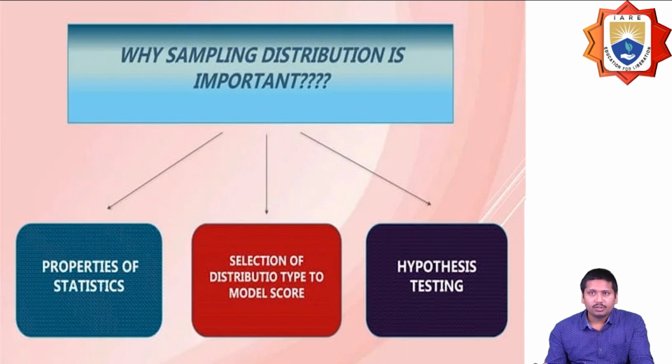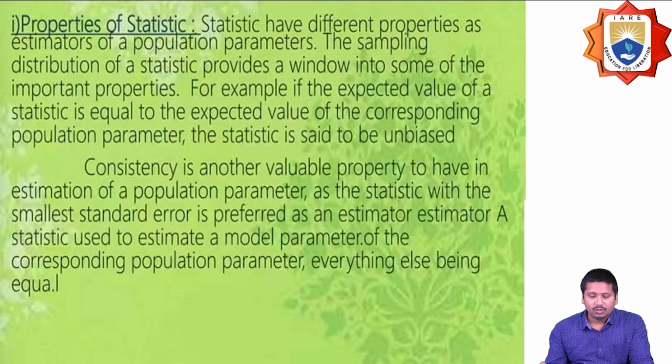So why is this sampling distribution important here? Mainly because of the properties of statistics, the selection of distribution type to model scores, and to perform hypothesis testing. So these sampling distributions are very important. So let's see one by one.